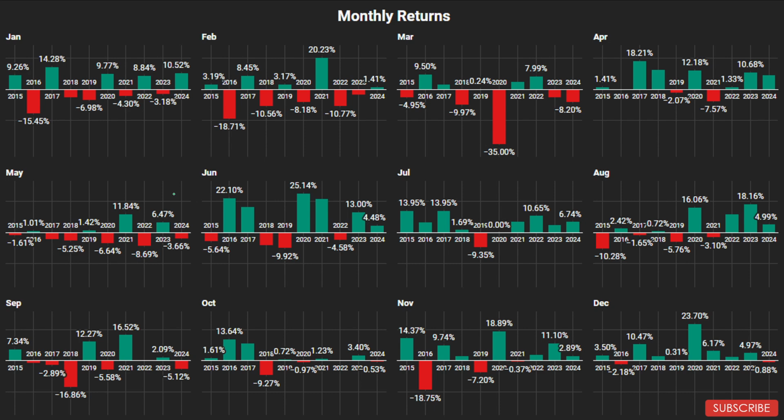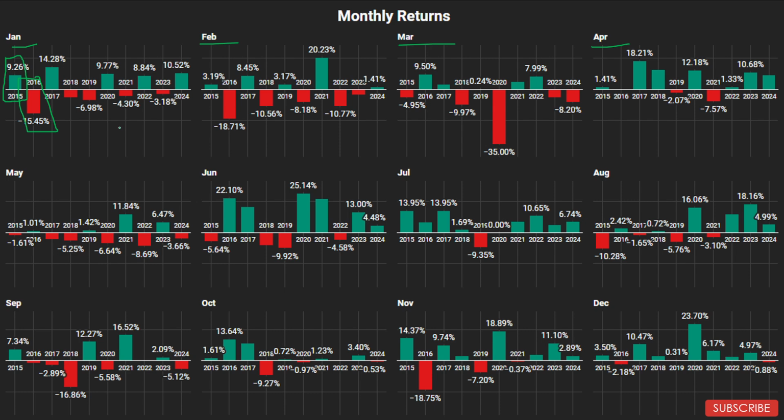Let's move on to the next graph, which is the monthly returns graph. This graph basically comprises 12 smaller graphs, one for every month of the year. The green bars show the positive returns, whereas the red bars show the negative returns.